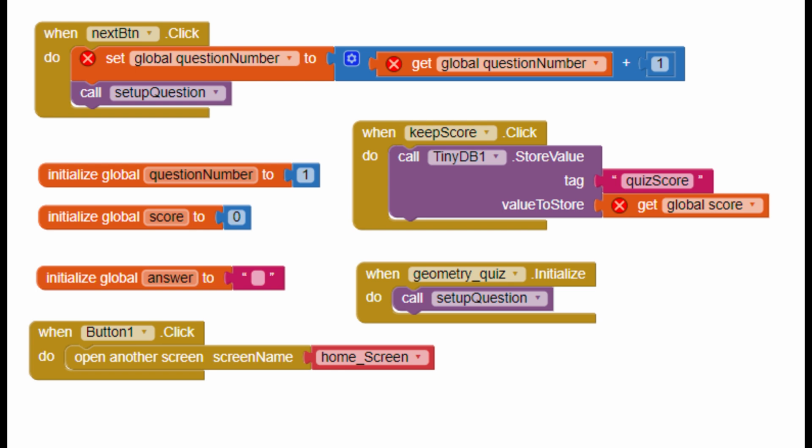So from here, we have the button called keep score, and when the button is pressed, it will call tinydb, and it will store the value quiz score, and it will take the value of the global score. That value will only be taken at the very end of the quiz when all of the score has been added up, all the penalty points and all the points. So the final point will be sent to tinydb.